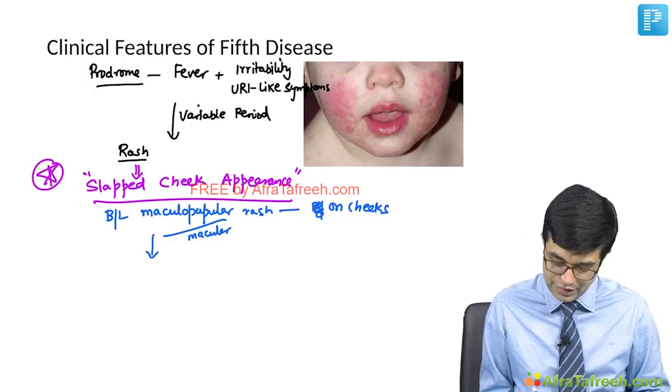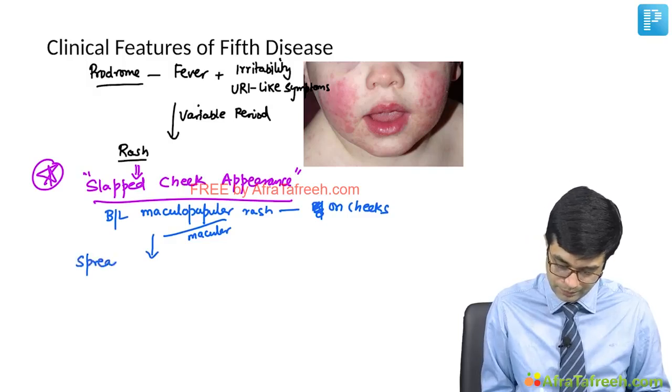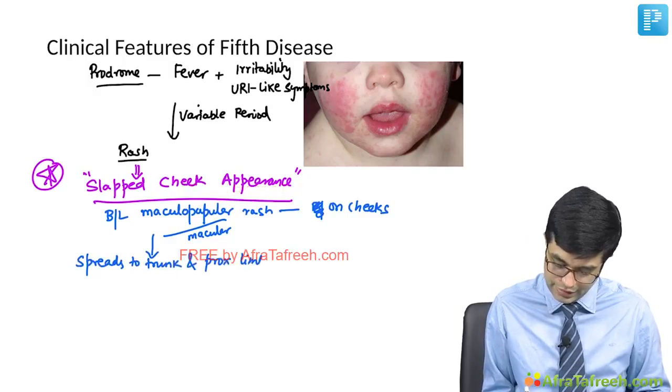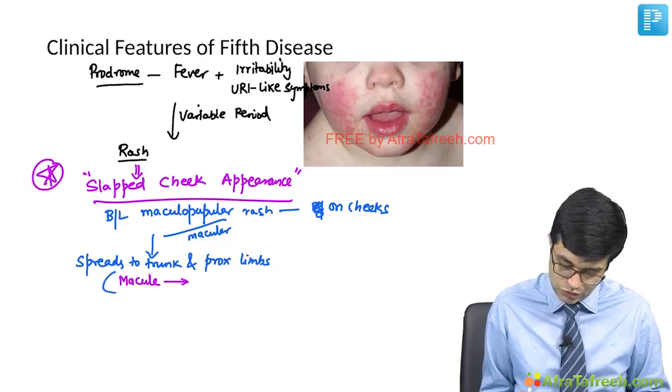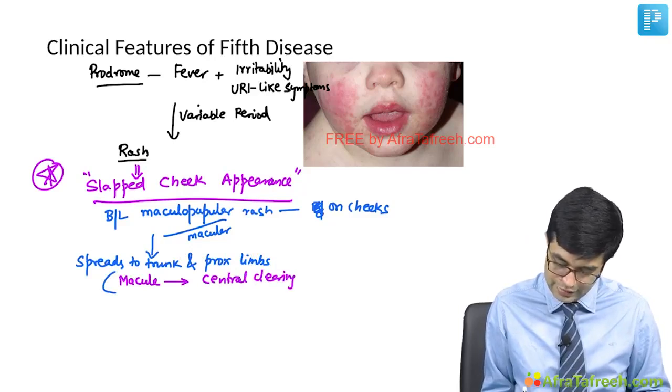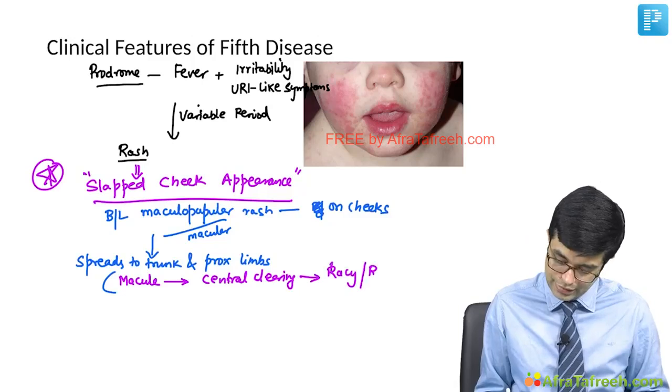Later on, it spreads to the trunk. When it spreads to the trunk and proximal limbs, it has a very characteristic feature. It begins as macules. These macules show central clearing and they tend to develop a lacy or reticulated pattern.